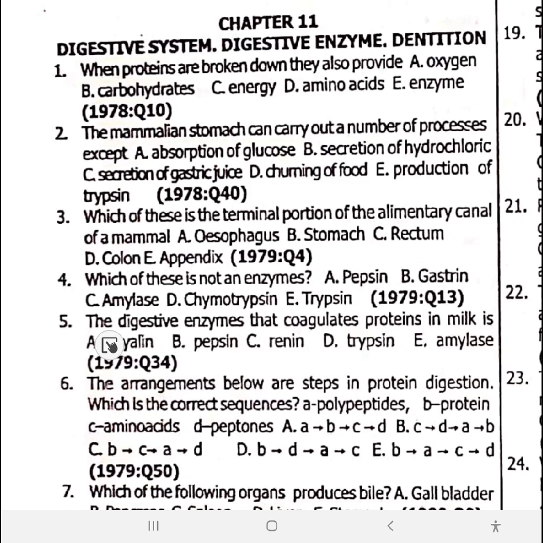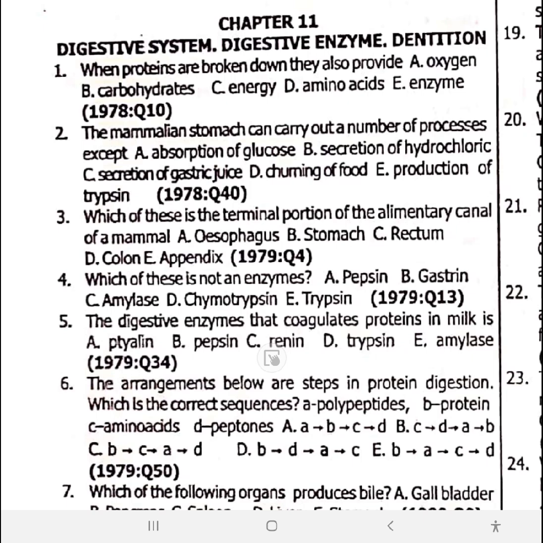Number 5, the digestive enzyme that coagulates protein. Renin coagulates protein by converting the soluble caseinogen in the milk to insoluble casein.